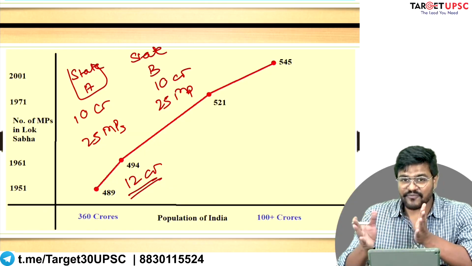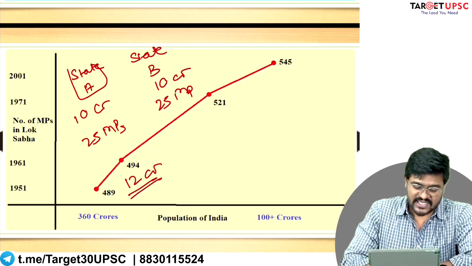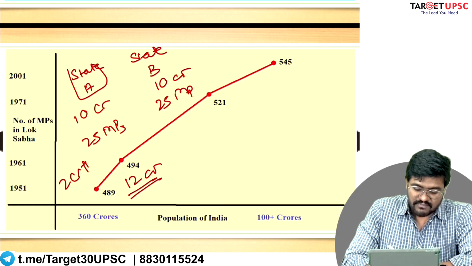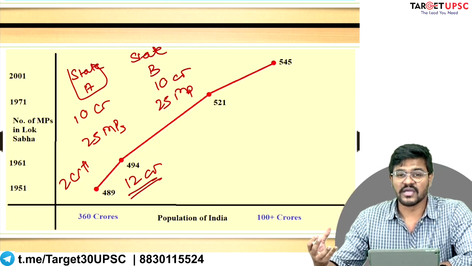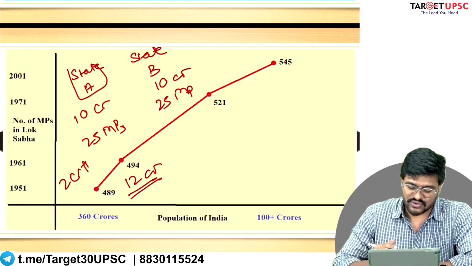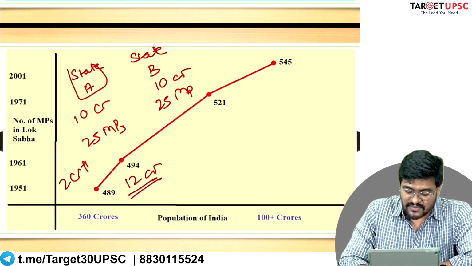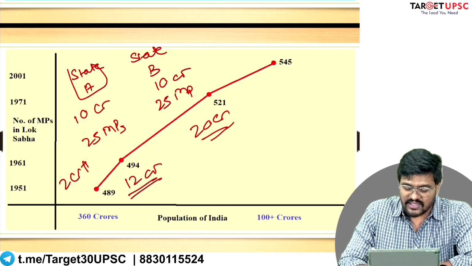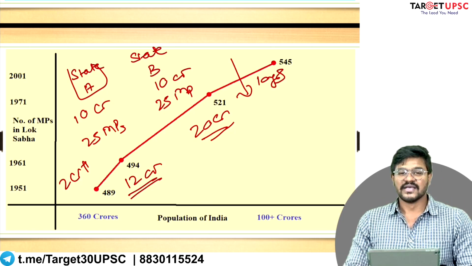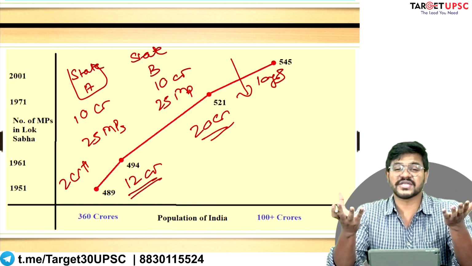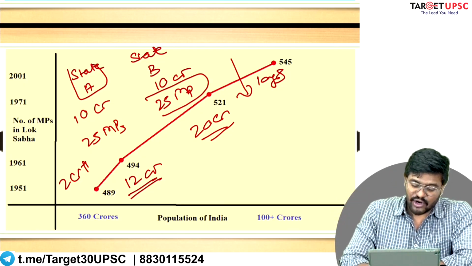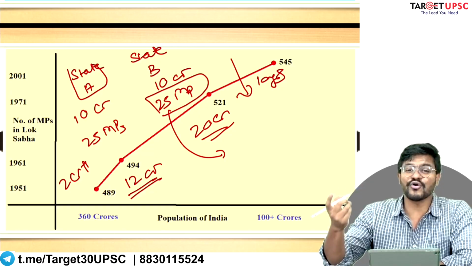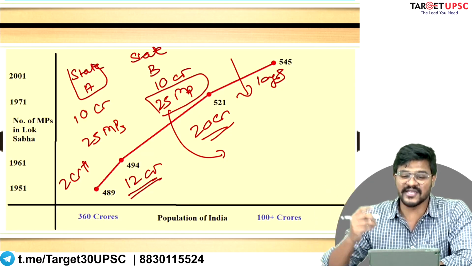So in the gap of 10 years, the population of state A grew by 2 crore, but the population of state B, because they did not practice any family planning measures, has doubled to 20 crore. Since the population of state B is more, they will be allotted a higher number of Lok Sabha MPs by the next delimitation commission.